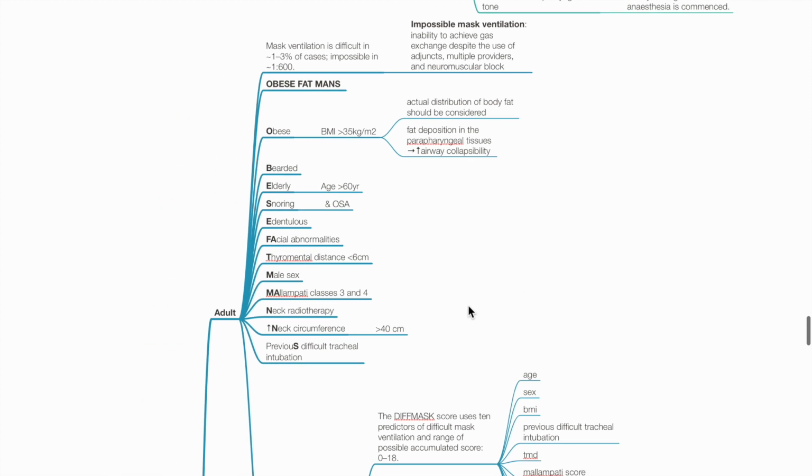A mnemonic to help remember predictors of difficult mask ventilation is OBESE FAT MAN'S: O for obesity, B for bearded, E for elderly, more than 60 years, S for snoring, E for edentulous, FA for facial abnormalities, T for thyromental distance less than 6 cm, M for male sex, MA for Mallampati class 3 and 4, N for neck radiotherapy and neck circumference more than 40 cm, and S for previous difficult tracheal intubation.